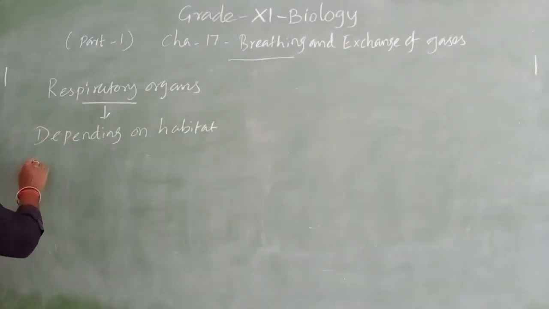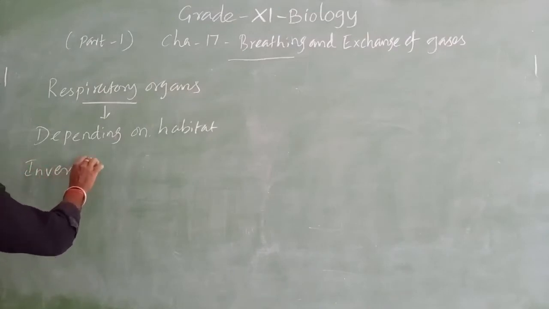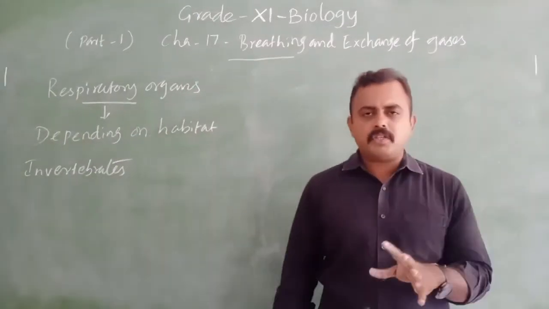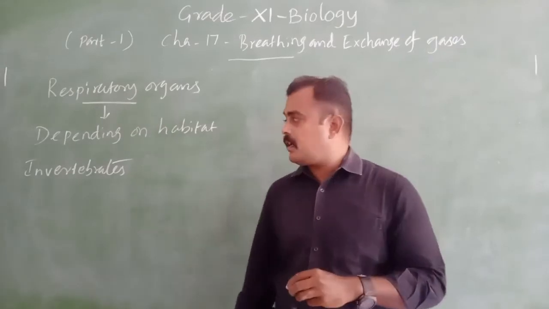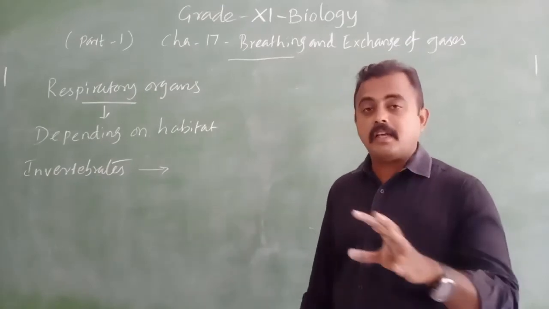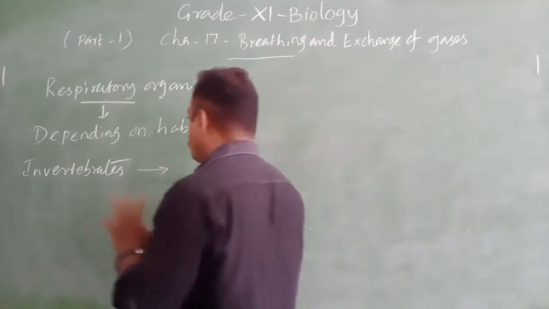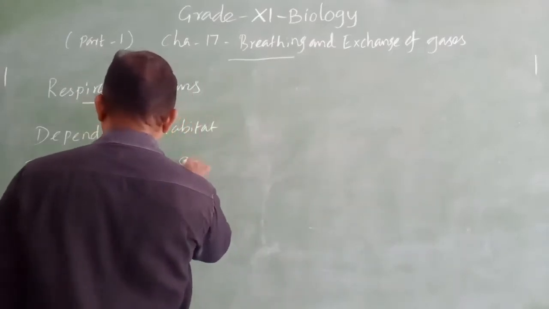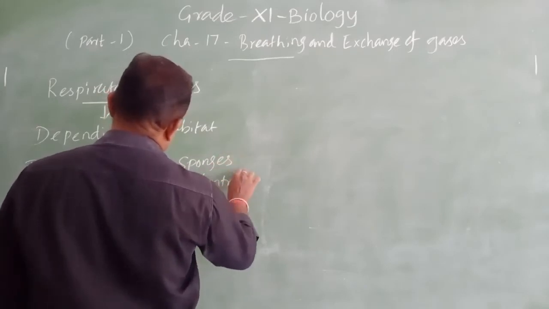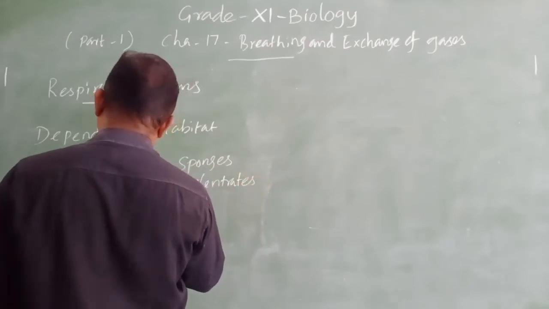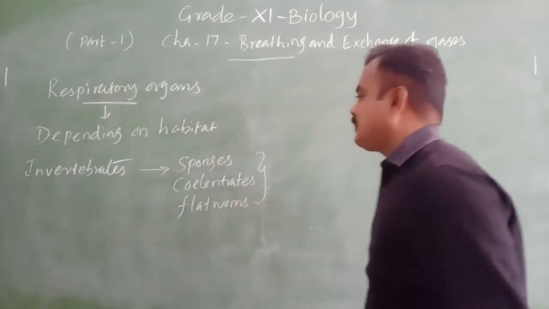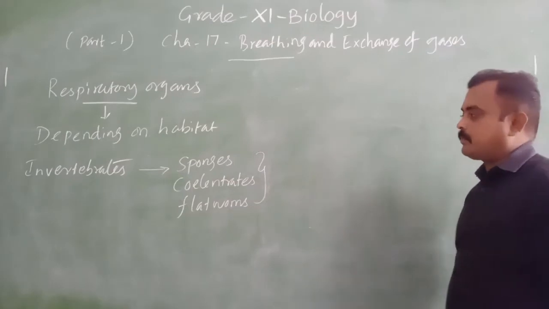First we will take invertebrates. Differentiation between invertebrates and vertebrates. Invertebrates are those which do not possess a backbone. Examples: sponges, coelenterates, and next flatworms, etc. All these are invertebrates because they do not have a backbone.